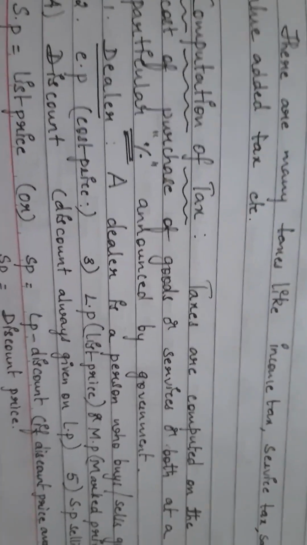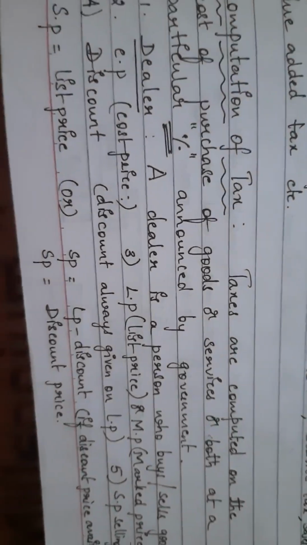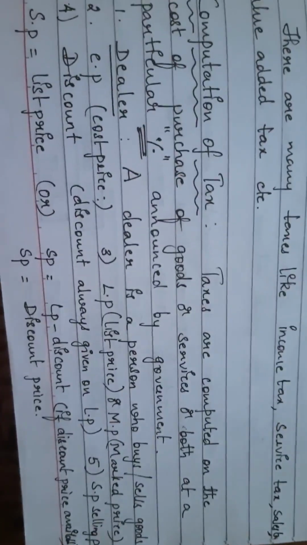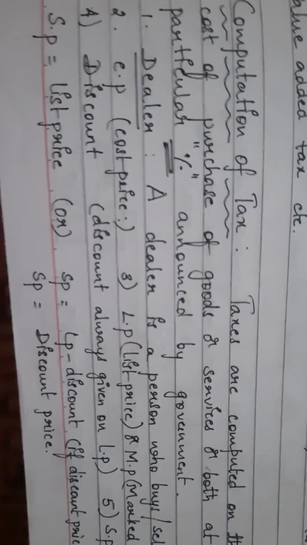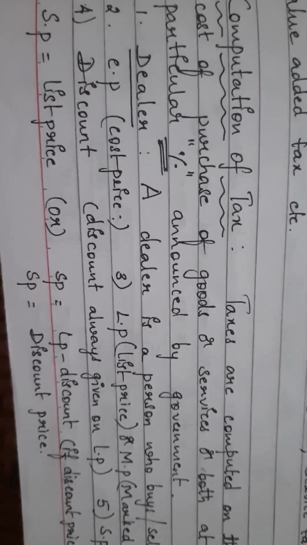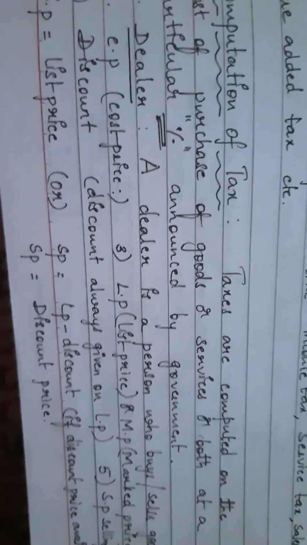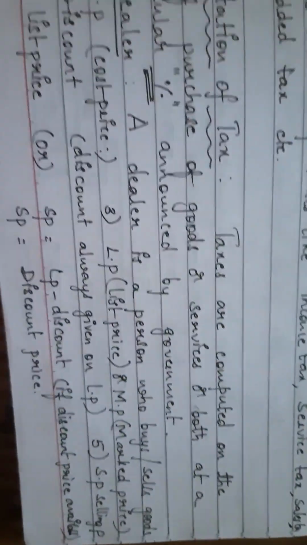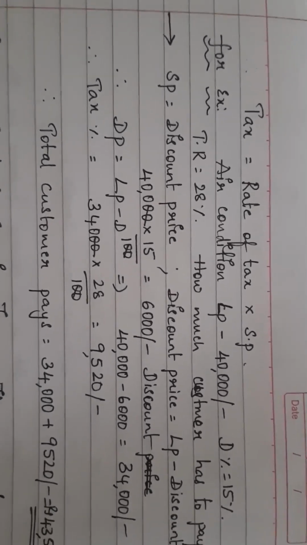In this some terms will be coming. What is that? Dealer. A dealer is a person who buys and sells the goods. Cost price. Tax mainly comes on the cost price or selling price or list price or market price. And again we will be having a discount on the list price. These are the terms which we will use in the computation of tax. How we will calculate the tax: tax is equal to rate of tax into selling price. Mainly we will be calculating the tax on the selling price.